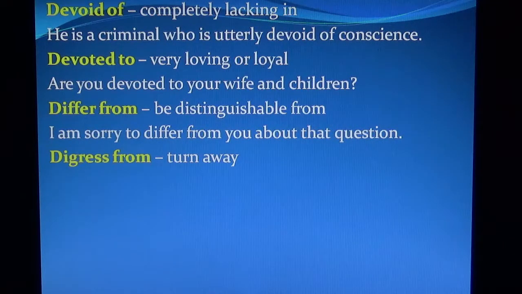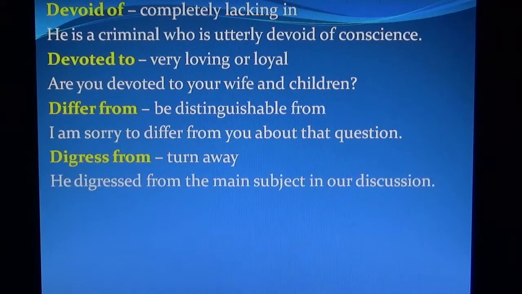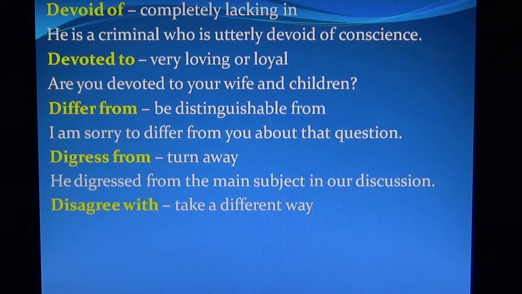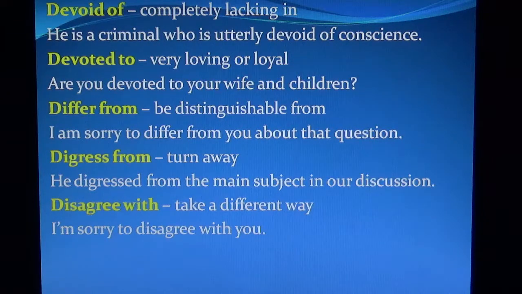Digress from means turn away. He digressed from the main subject in our discussion. Disagree with means take a different way. I am sorry to disagree with you.